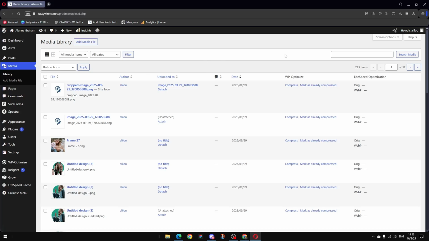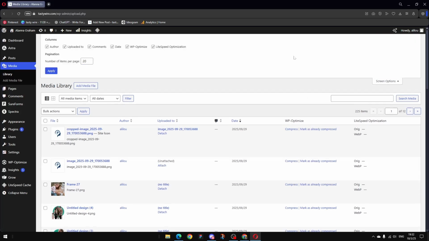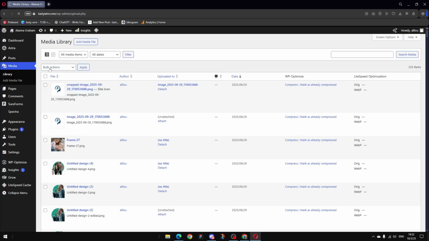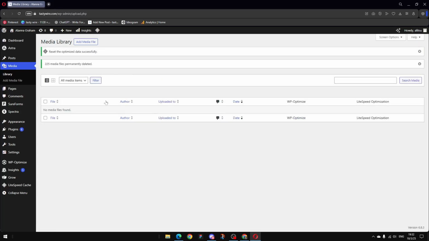So what I do is go to screen options. And after that, I'm gonna type the number of the items that I have. 225 I have. Apply. And after that, select this one, close to file, and then delete permanently. This way you will delete all of your files. As you can see, it deleted.